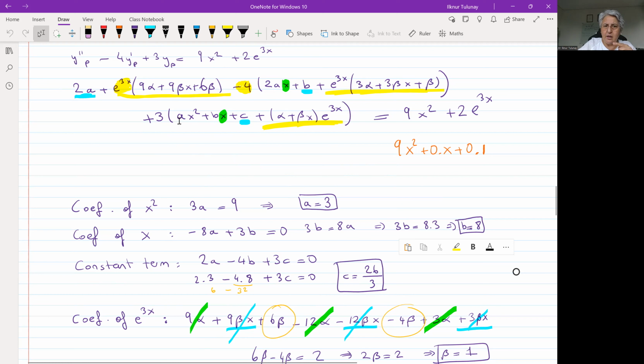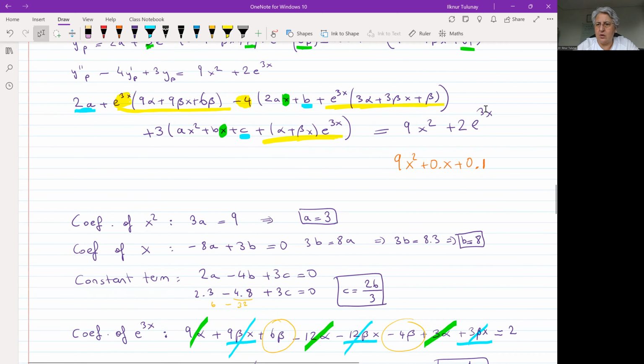Then we have this guy here, but we need to multiply it by 3. We have 3 alpha, 3 beta x. So this whole thing needs to be equal to 2. The 2 is the coefficient of e to the 3x on the right-hand side. On the left-hand side, we collect all the coefficients of e to the 3x, and the right-hand side coefficient of e to the 3x is 2.